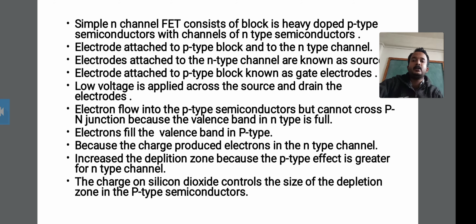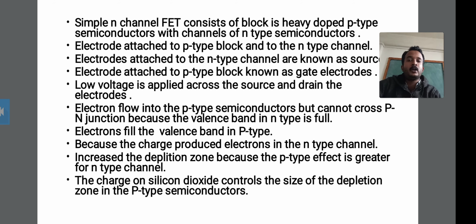Then the simple n channel field effect transistor, which consists of joining two or more combinations. The simple n channel field effect transistor consists of a block that is heavily doped p type.